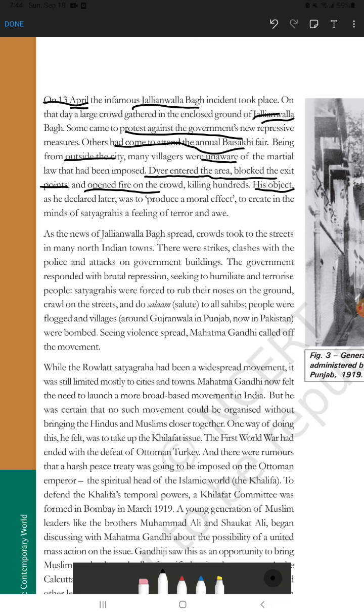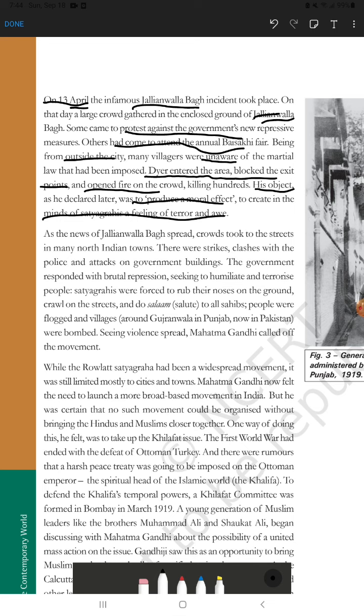His main aim, which he declared openly at that time, was to produce a moral effect. So what was that moral effect? To create terror and awe in the minds of the Satyagrahis. He wanted to terrorize the people and make them scared of the British government. No one should raise their voice. No one should discuss the repressive policies. That's why he did such inhuman activities, so-called inhuman activities, right?